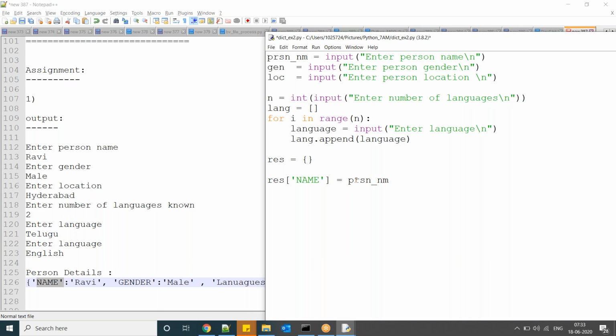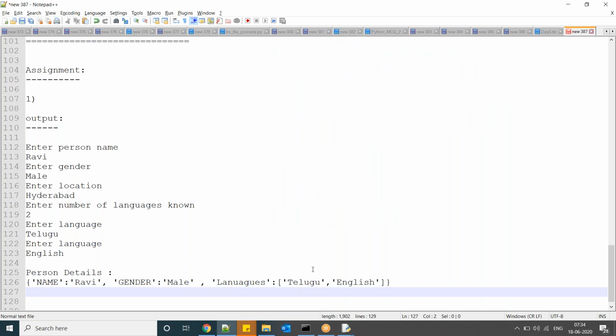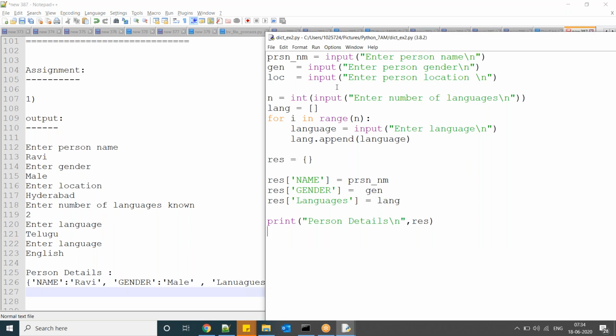Similarly here gender. For this gender, whatever value you entered, now languages. Here, observe what you have to do as per the requirement.